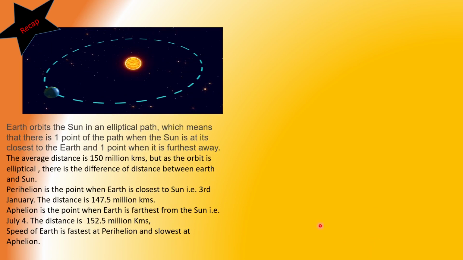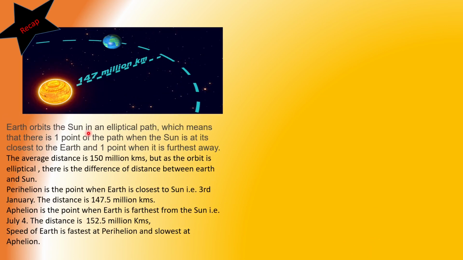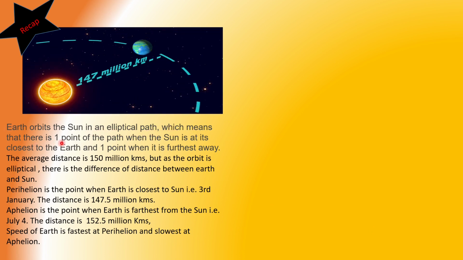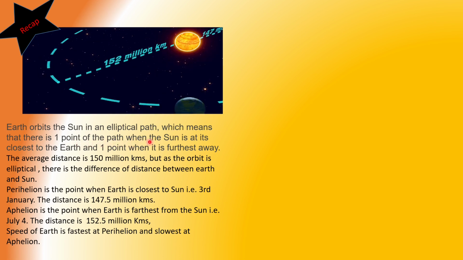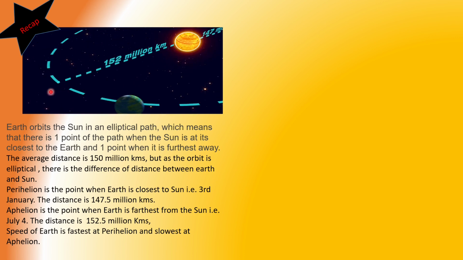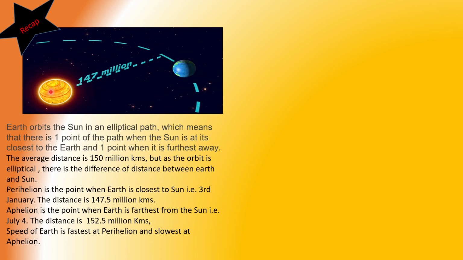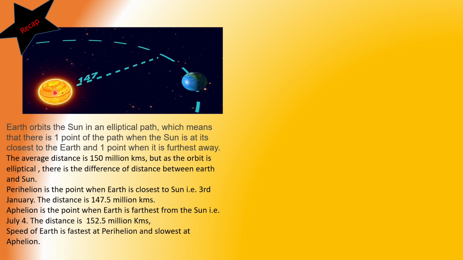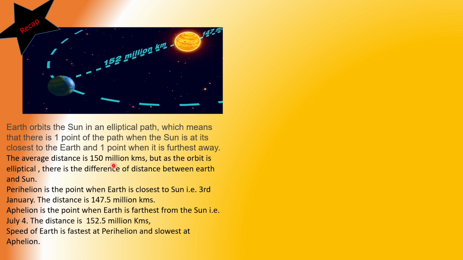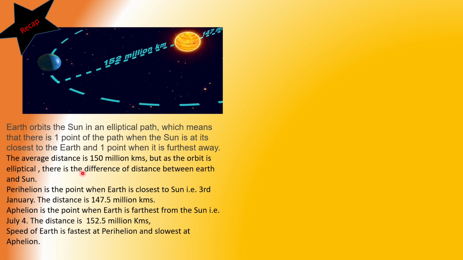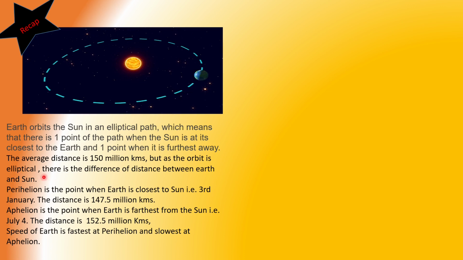Let us have the second recap. Earth orbits the Sun in an elliptical path, which means that there is one point of the path when the Sun is at its closest to the Earth and one point when it is farthest away from the Sun. The average distance is 150 million kilometers. But as the orbit is elliptical, there is a difference of distance between Earth and Sun.